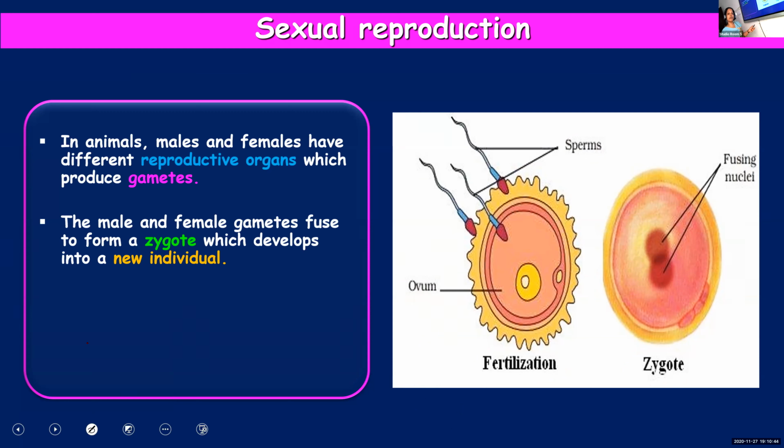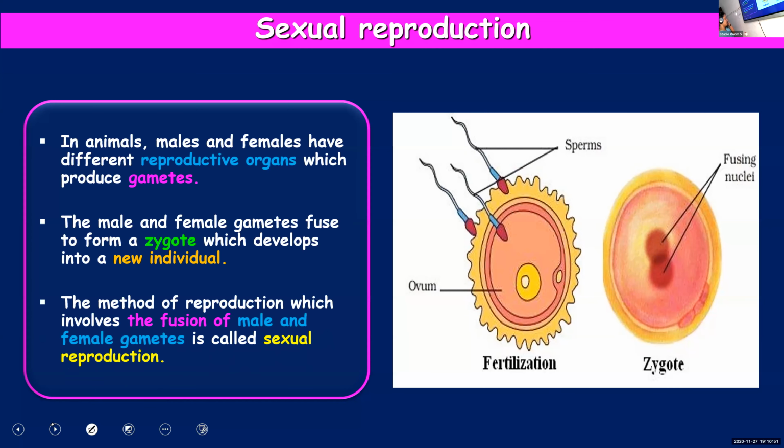What will happen to the zygote? Zygote will form a new individual. The method of reproduction where there is fusion of male and female gametes, you call it sexual reproduction. So sexual reproduction is a method of reproduction in which there is fusion of gametes.